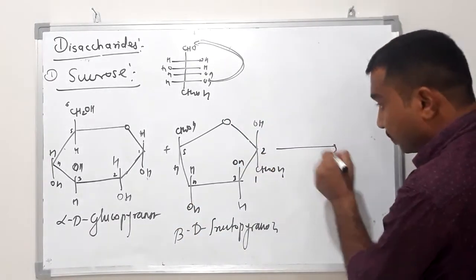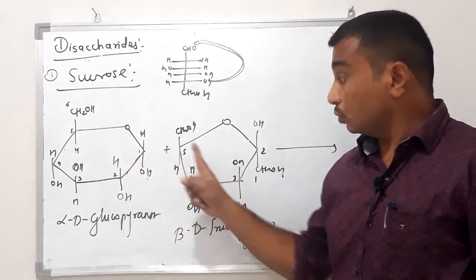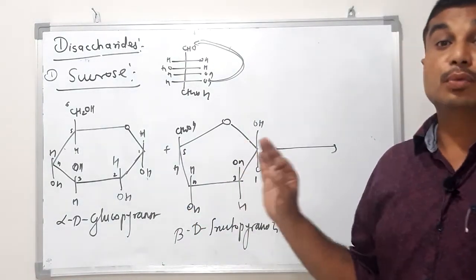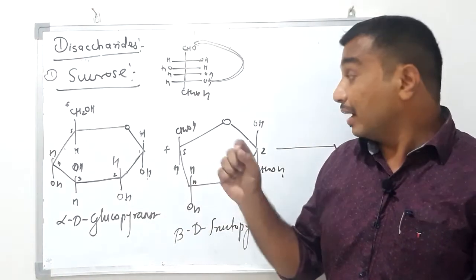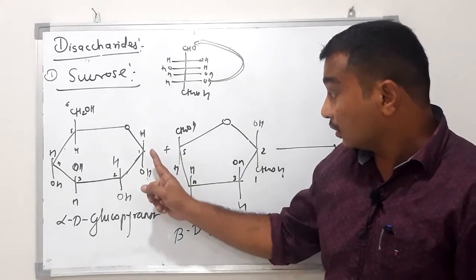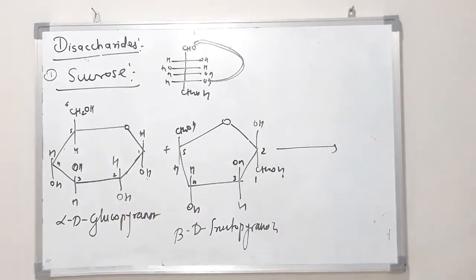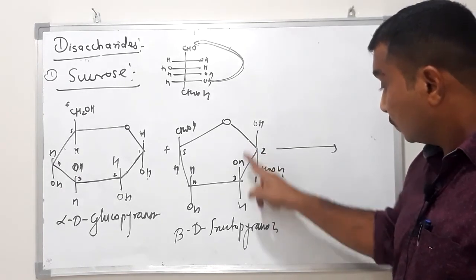Then what happens, these two monosaccharide units lose a water molecule between the anomeric carbon, that is carbon number 1 from glucose, and carbon number 2 from fructose.